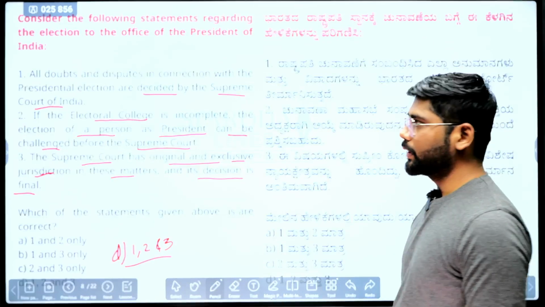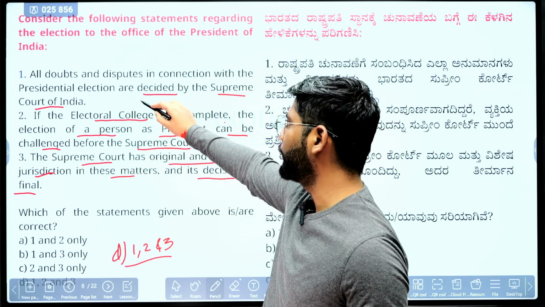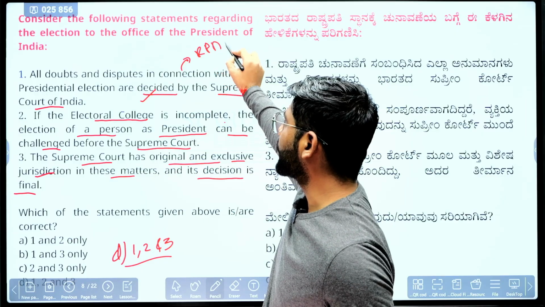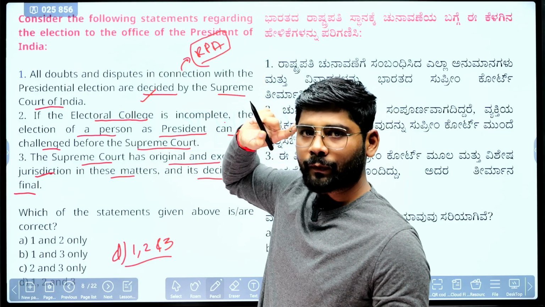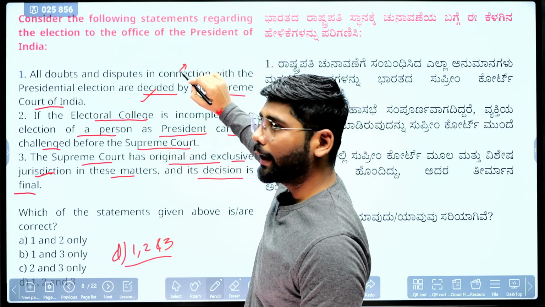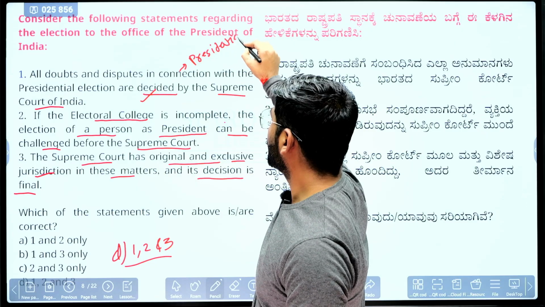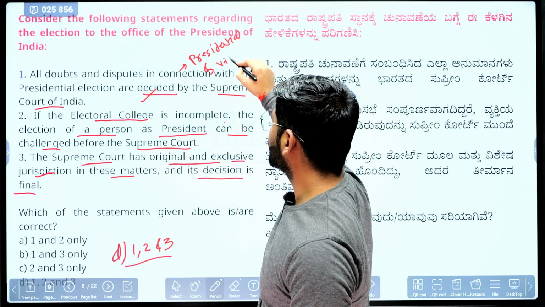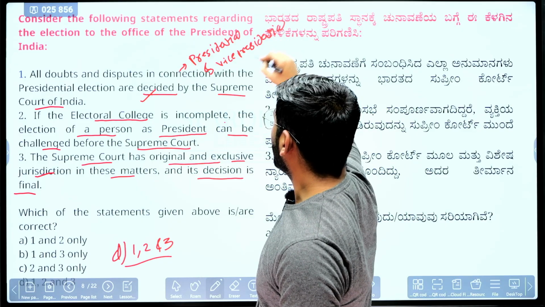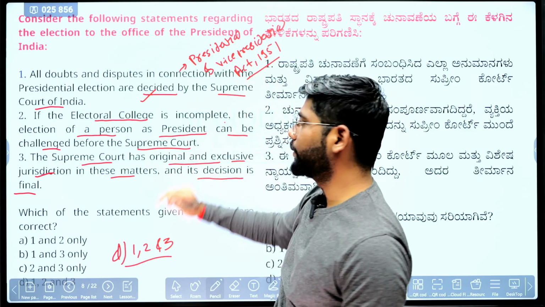Okay, we'll see which one is the correct. So all doubts and disputes in connection with the presidential election are decided by the Supreme Court. Yes, but is it this power given by the Representation of People's Act? No, not the Representation of People Act. There is one particular act called the Presidential and Vice Presidential Elections Act 1951. This particular act has made the provision.